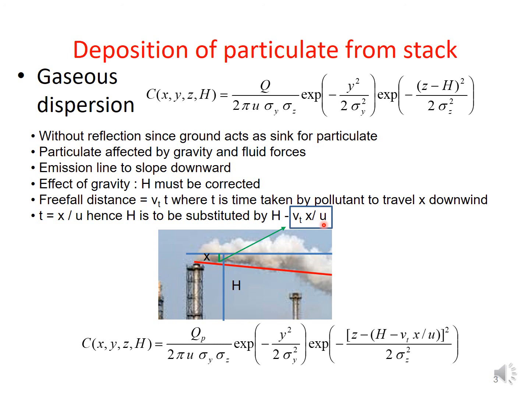Hence, the expression needs to be resubstituted for the value of H as H minus Vt x by u. Now we are considering the emission in terms of particulate, and hence the mass per unit time is considered for particulate, and that's why we consider this Q as Qp in this expression.